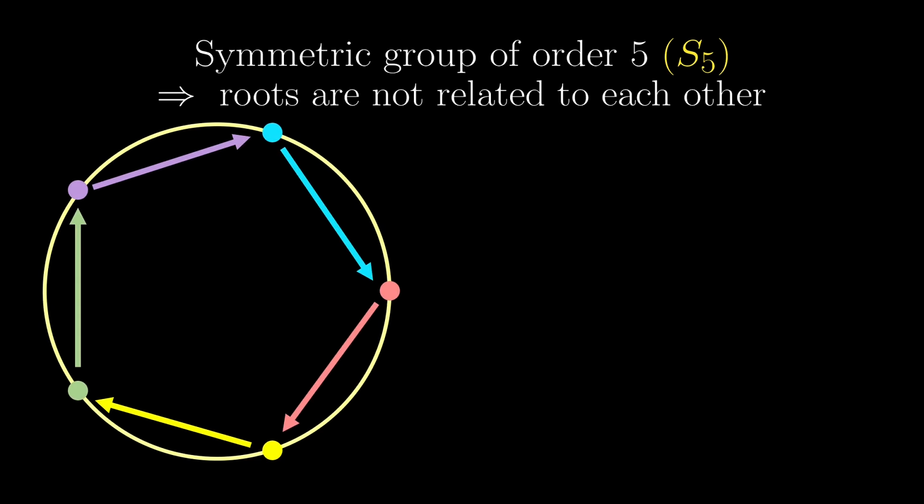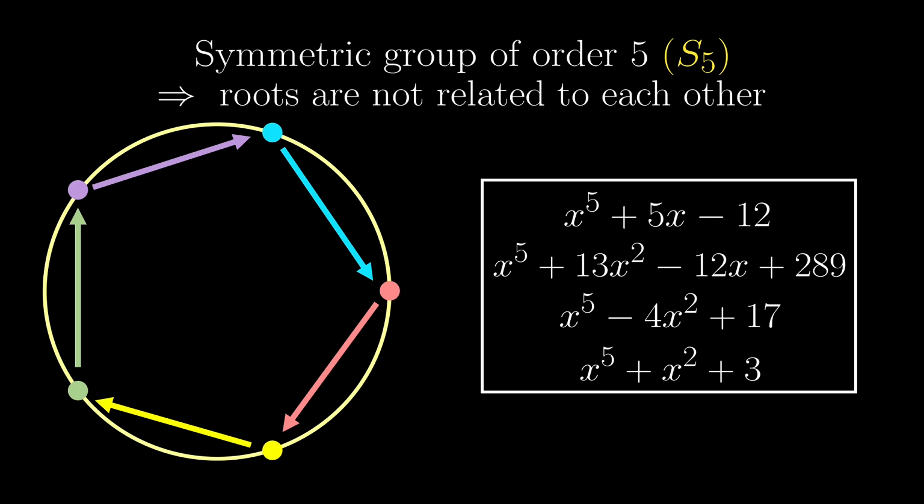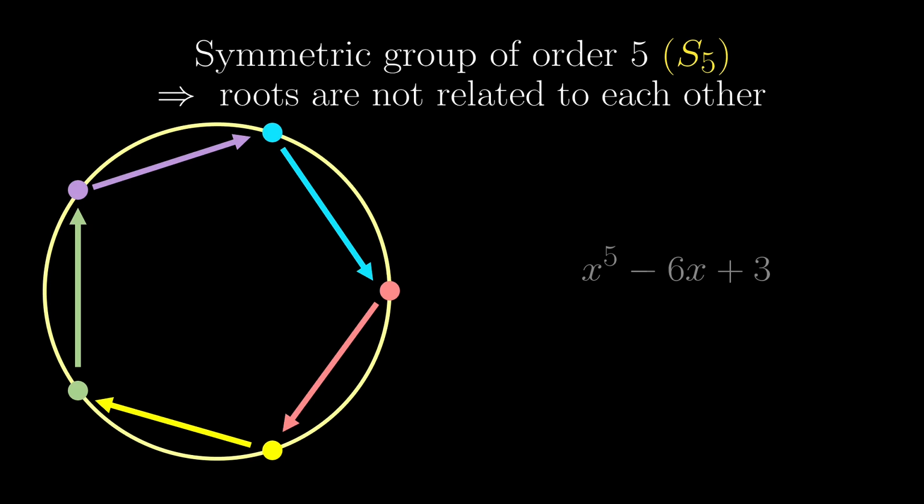After all, if we randomly pick a quintic polynomial, there is no reason to expect their roots are related. Indeed, I just randomly wrote down all these polynomials and then checked with the computer. They all have Galois group S5. However, even though in some sense almost all polynomials have Galois group S5, proving that, for example, x to the power 5 minus 6x plus 3 has this Galois group isn't easy, though this is probably the simplest to justify.